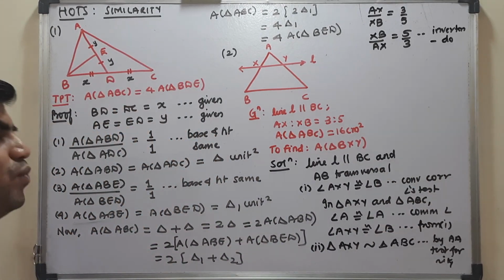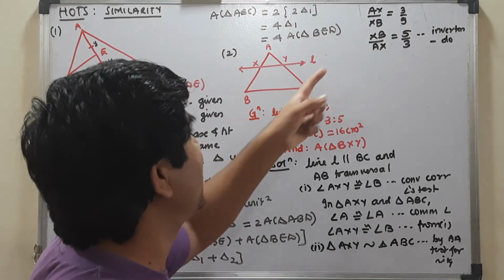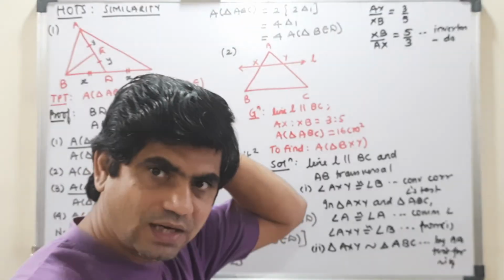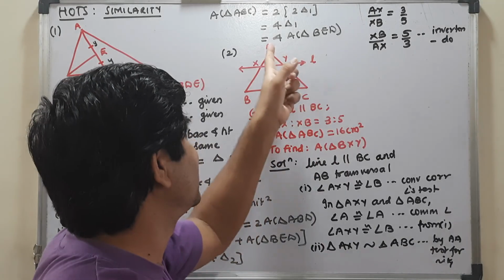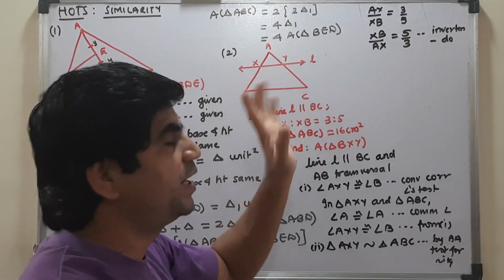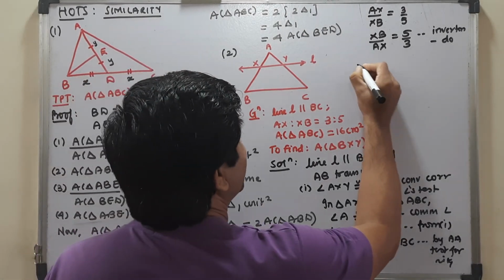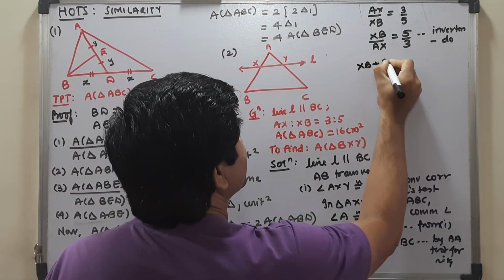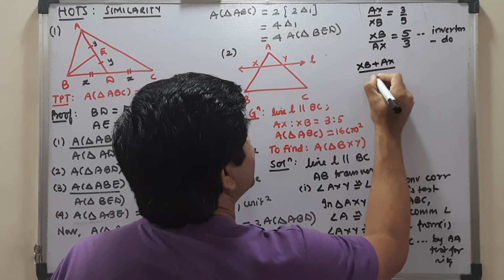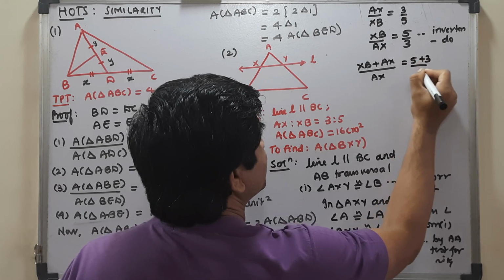Now it is a very well-known truth that if you add AX and XB, you are going to get AB, right? So XB plus AX, I can do it using so-called componendo.